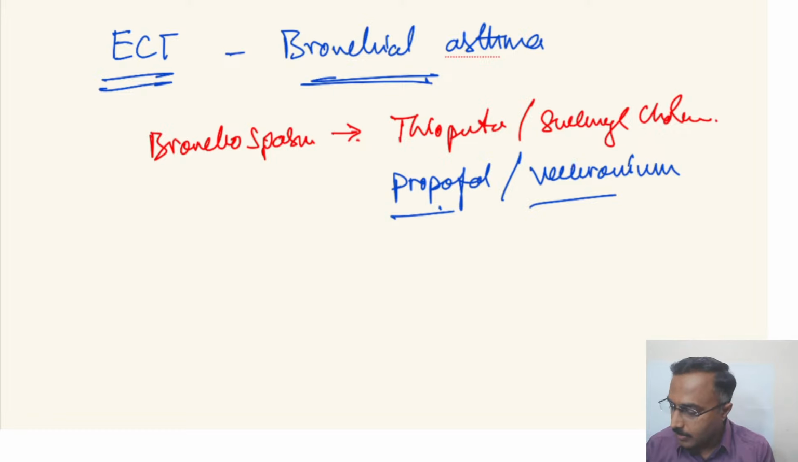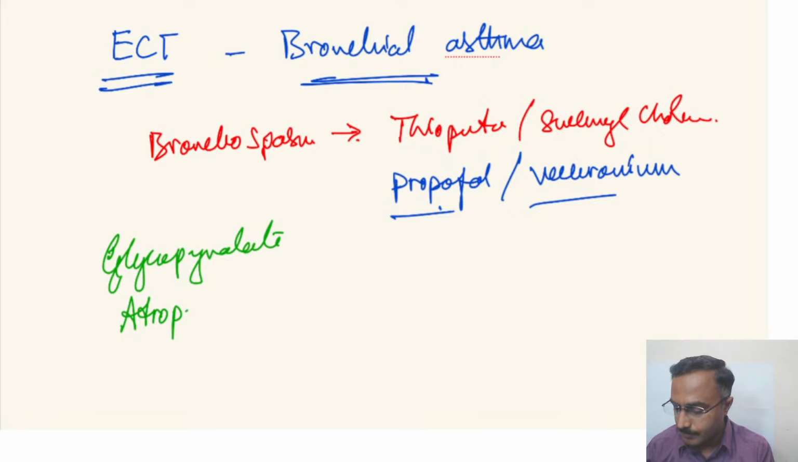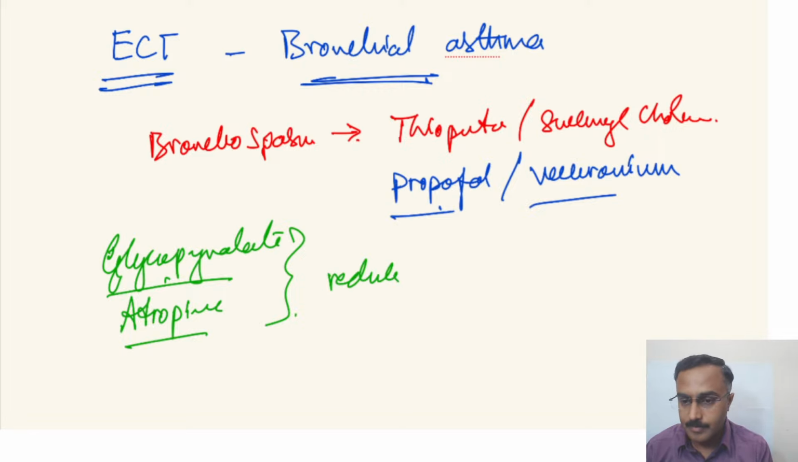Routinely they will also have either glycopyrrolate or atropine as a pre-procedure medication. Yes, Manu H has responded correctly that propofol can be used in patients with bronchial asthma. Glycopyrrolate and atropine are used to reduce the secretions.